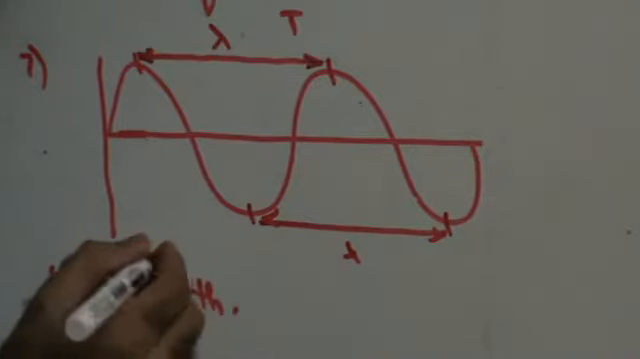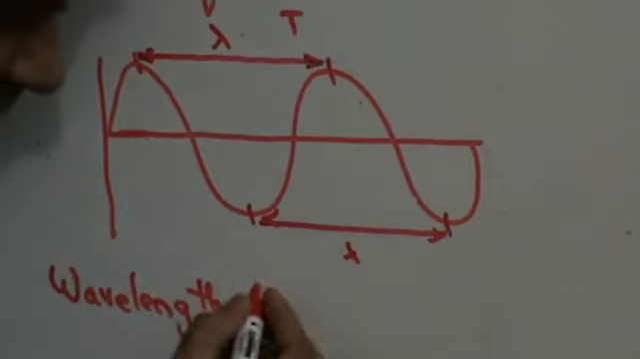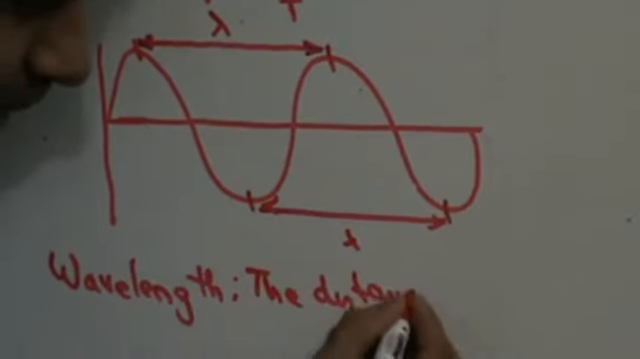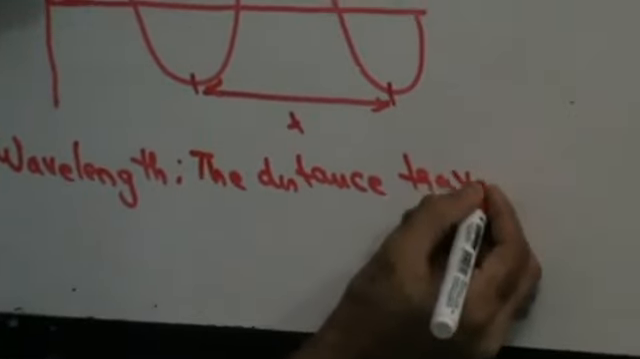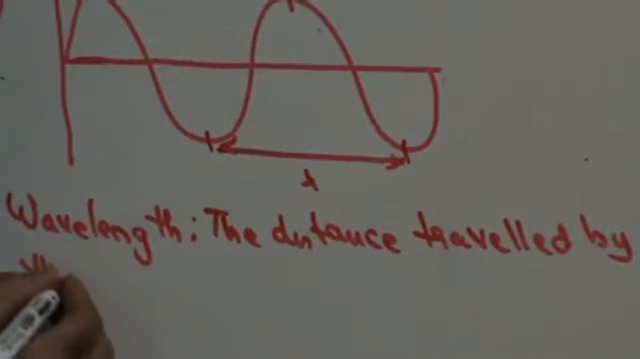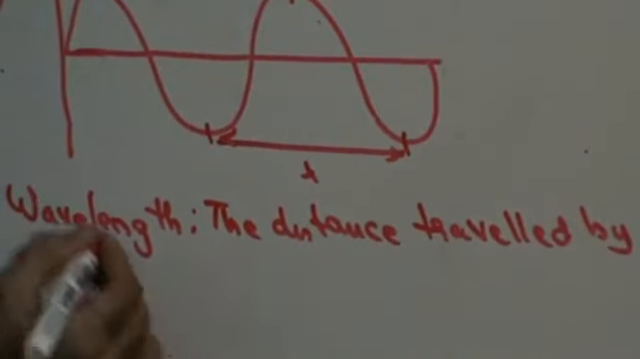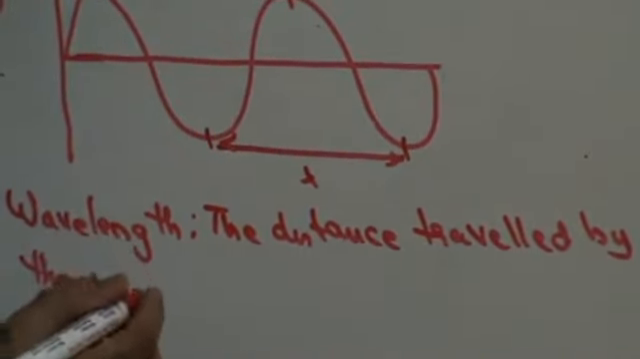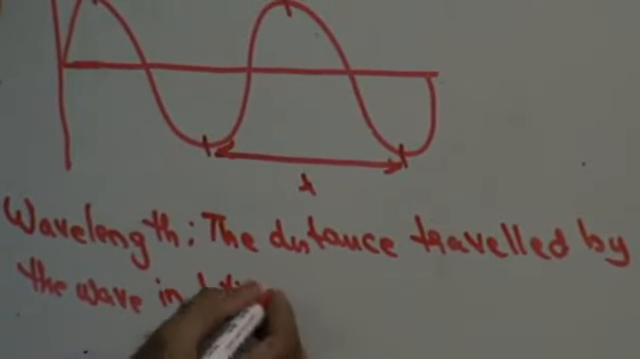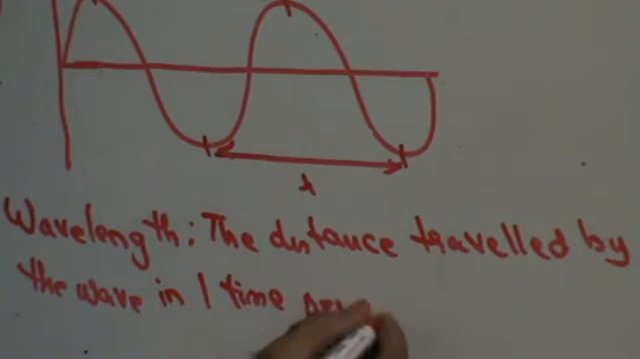Wavelength is nothing but the distance traveled by the wave in one time period. Fine, do we get this? So that is called wavelength.